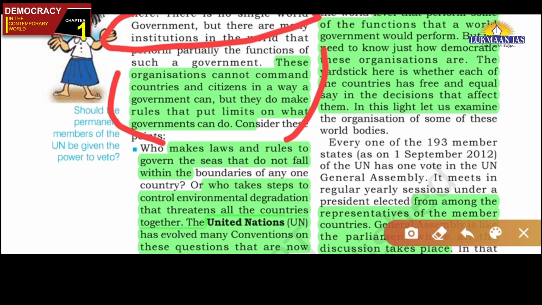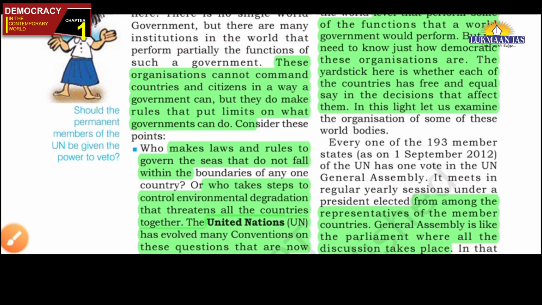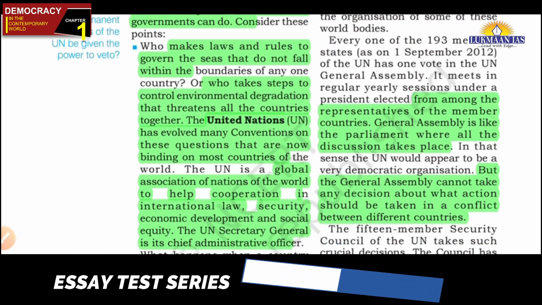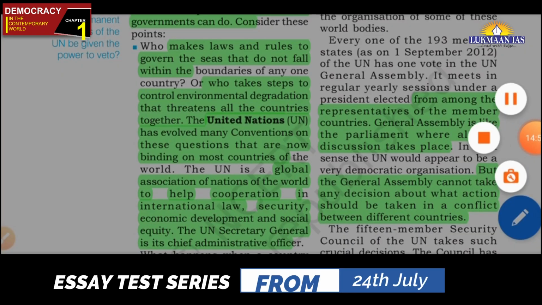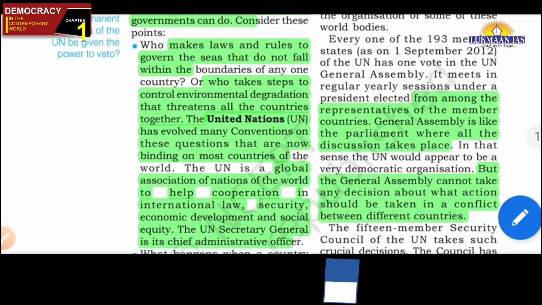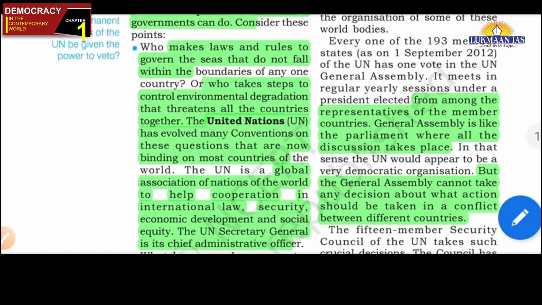Anyways, so now friends, let us take one example of this sea related clause. Who makes rules and laws to govern the seas that do not fall within the boundaries of any one country?